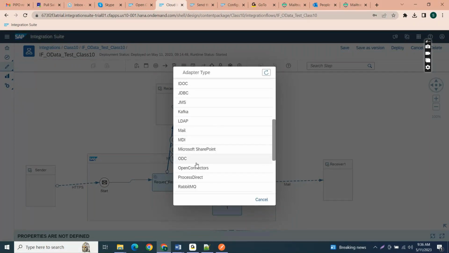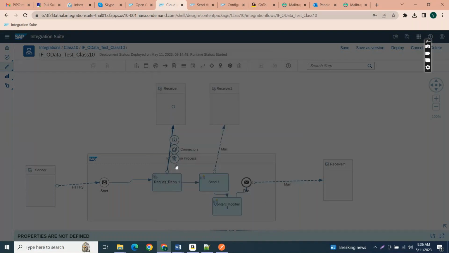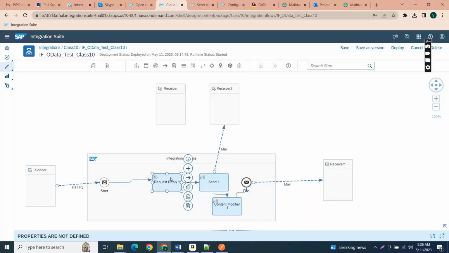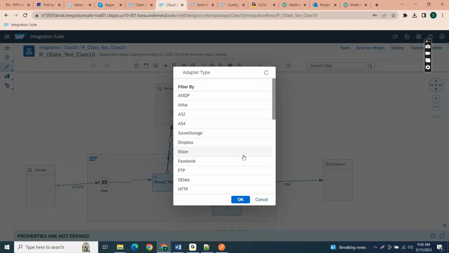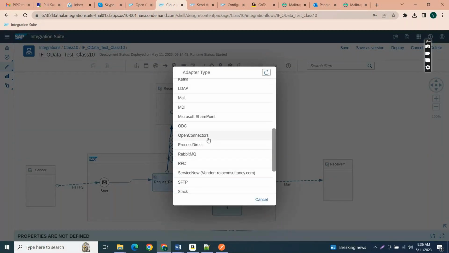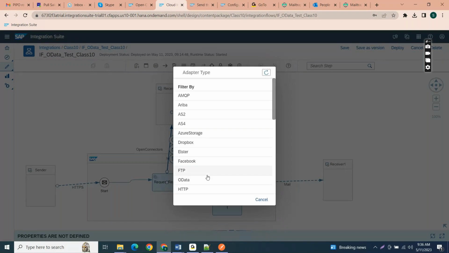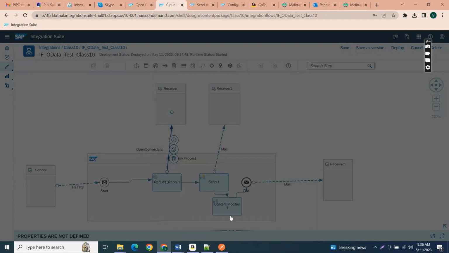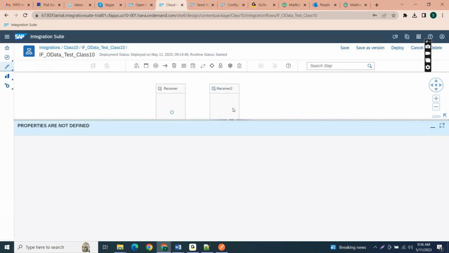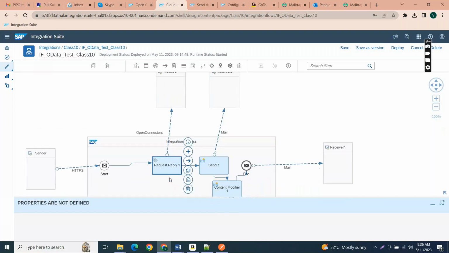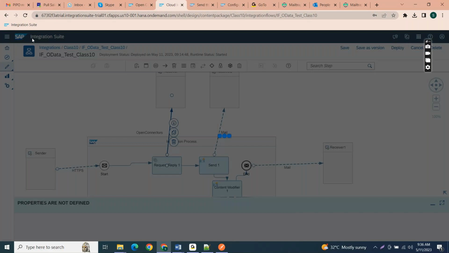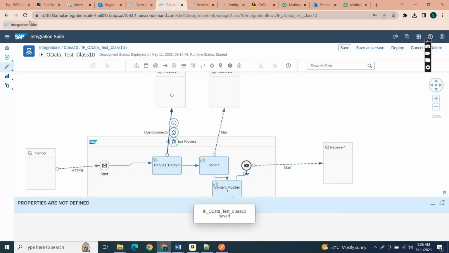Oh, sorry, I have to consume that open connectors here. If you want, you can also consume at the receiver end, no issue. The same configuration we have. So this is the open connectors. I'm using the REST option. So here you can say we have to configure these many options. Here it is not showing any options. Let me save and refresh the page once. Then we will get that open connector configuration below. Sometimes it will be like that.